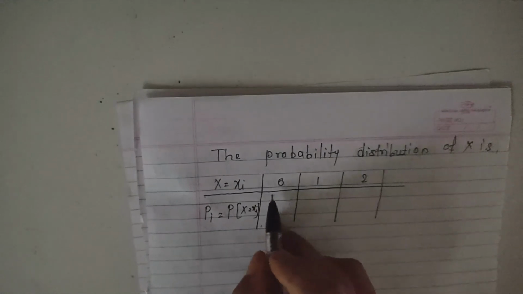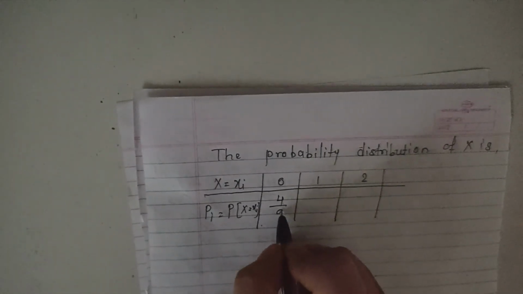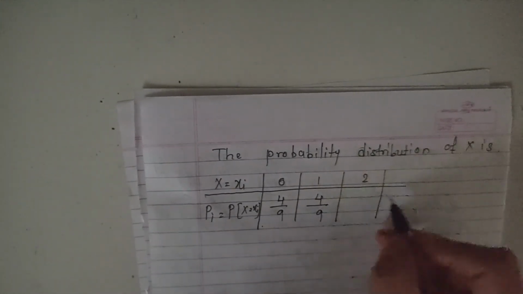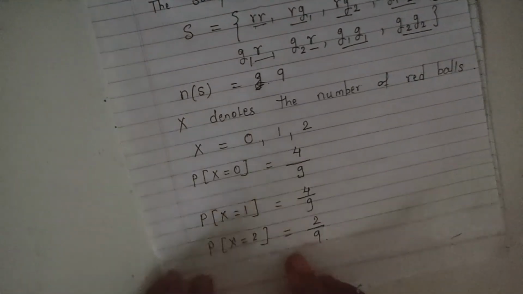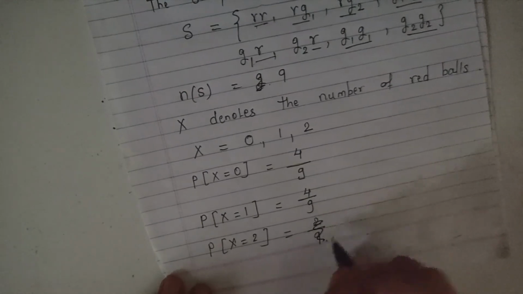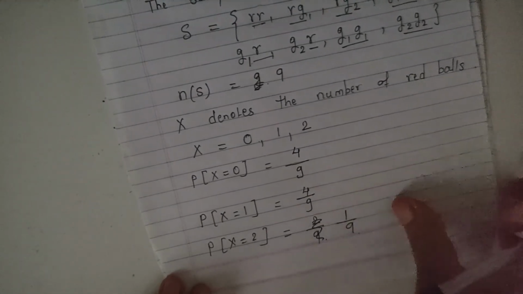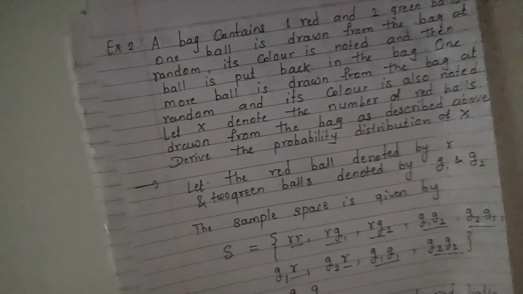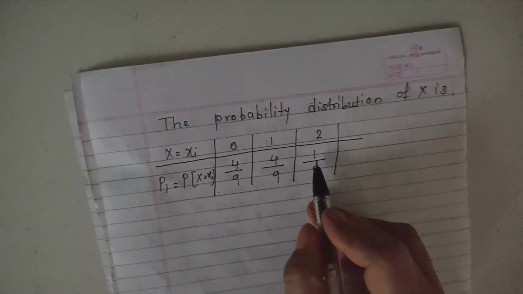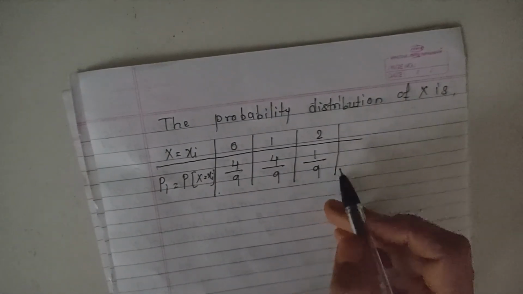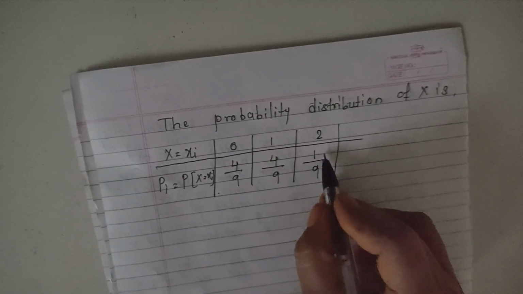So first probability for X equal to 0 is 4 by 9, second probability is 4 by 9 and third probability is 1 upon 9. Sorry, here the probability for X equal to 2 is only 1 by 9. There is only one possibility, both are red balls, RR. So we can write 1 upon 9.